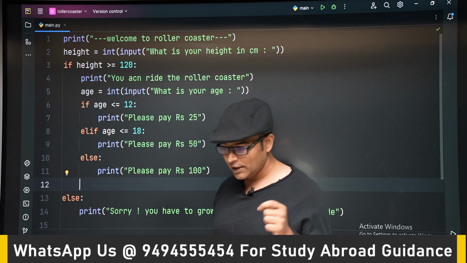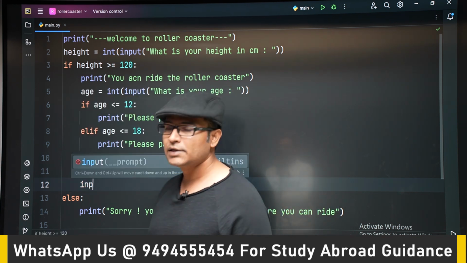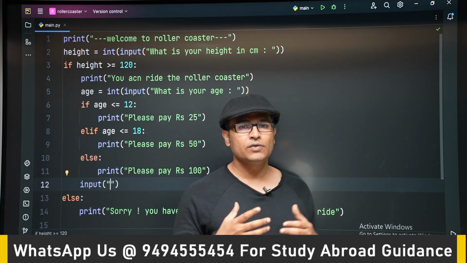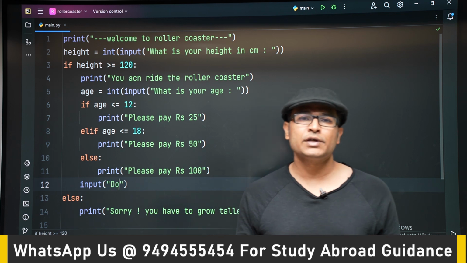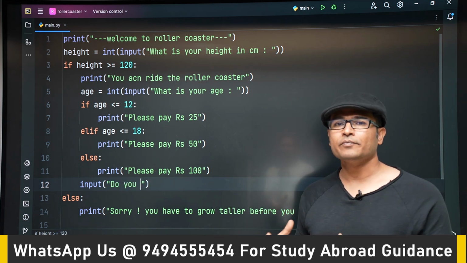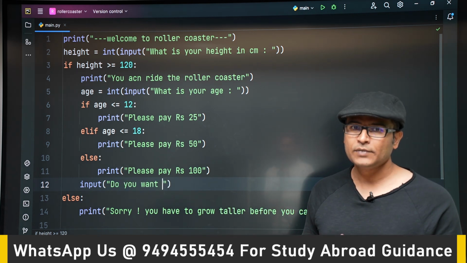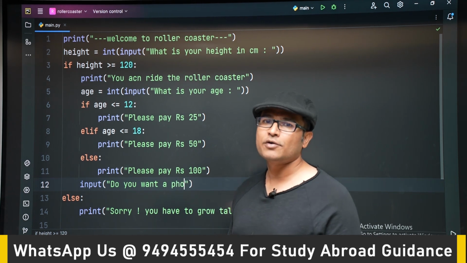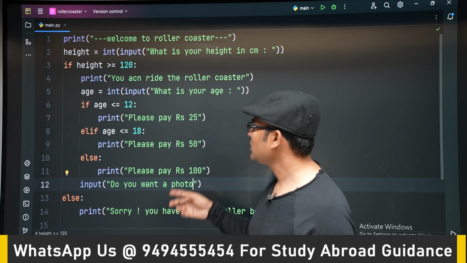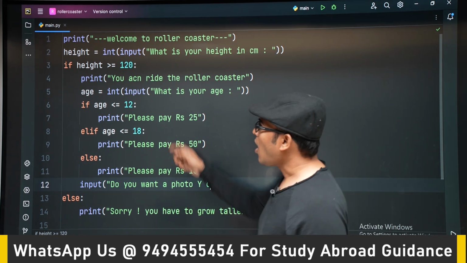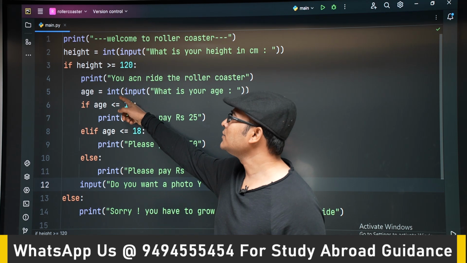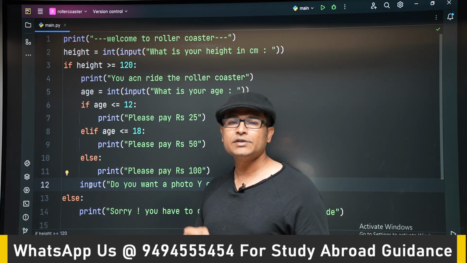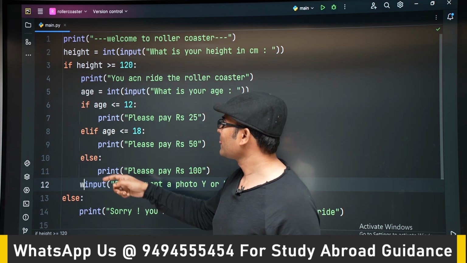Now let us say after that we want to add 10 rupees for a photo. If someone wants a photo in the roller coaster, we want to add 10 rupees to them. How can we add 10 rupees to them? So first we have to check whether the person is interested in taking the photo or not. So now after checking the height and taking the age, we are going to check if the person is actually interested in taking the photo or not.